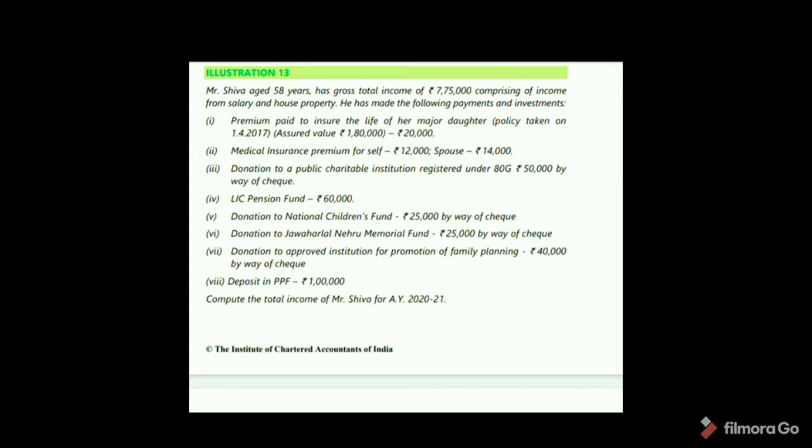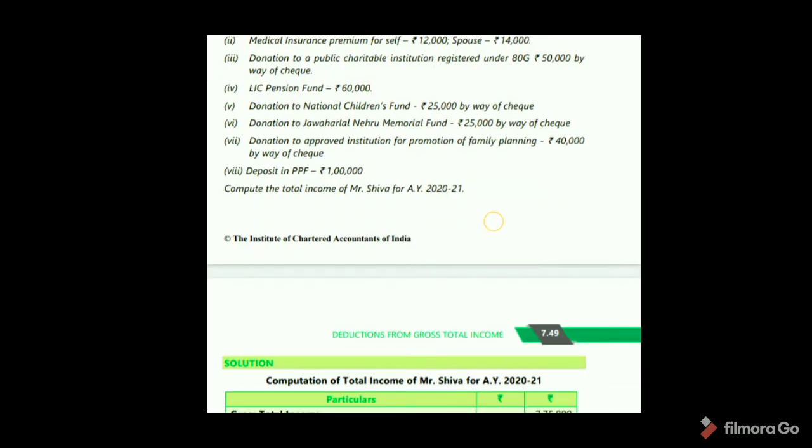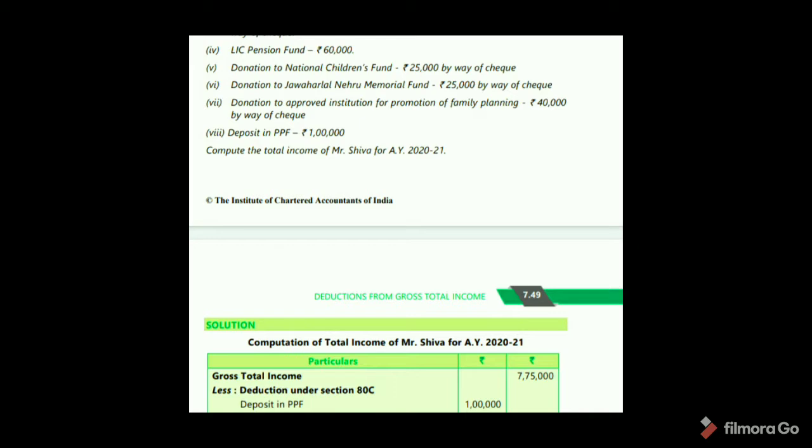Next, LIC pension fund 60,000, donation to National Children Fund 25,000 by way of cheque. Next, donation to Jawaharlal Nehru Memorial Fund 25,000 by way of cheque. And next, donation to approved institution for promotion of family planning 40,000 by way of cheque. Deposit in PPF 1 lakh. Compute the total income of Mr. Shiva for assessment year 2021.